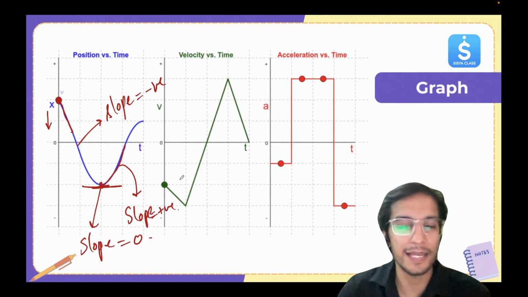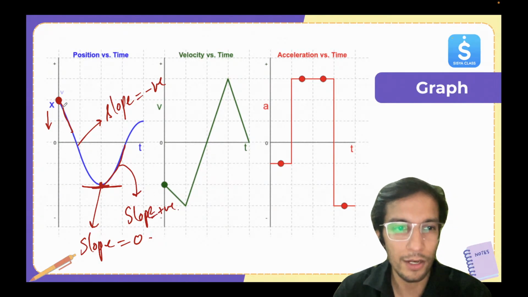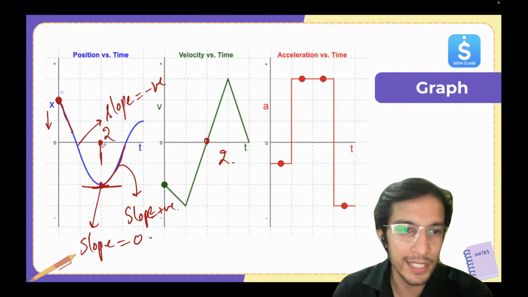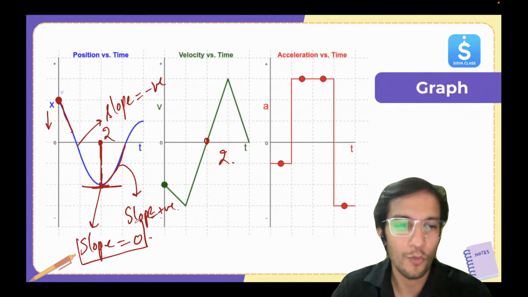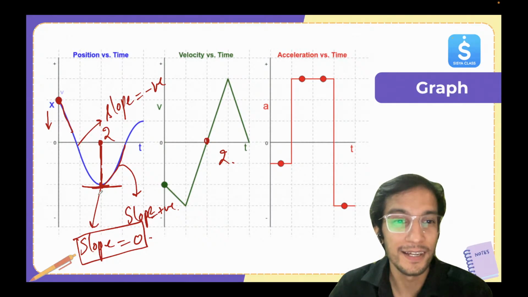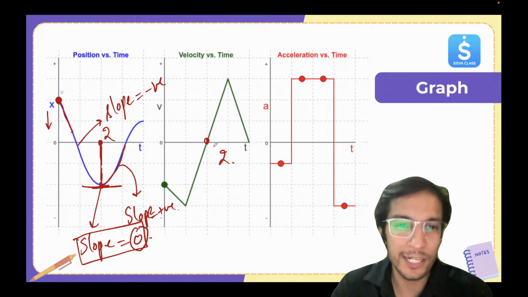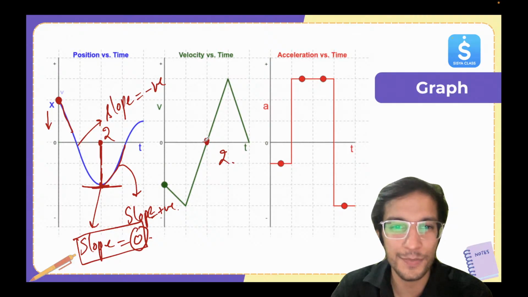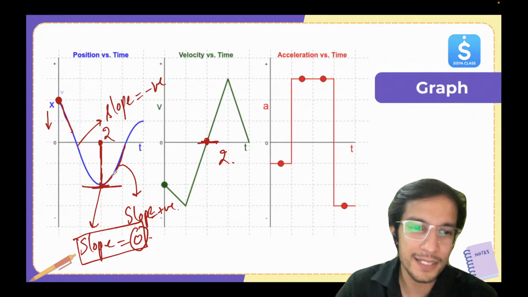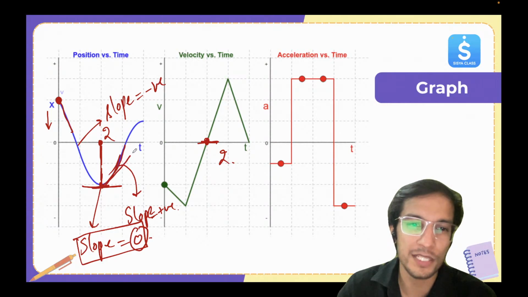So now here in this case, you can see the graph. Look here. If I take this point 2, at 2, you can see the slope is becoming 0. Slope 0 means what? Slope of the xt graph gives me what? Velocity. So it's 0. So at point 2, you can see the velocity is becoming 0. Correct? And afterwards, you can see the slope is positive.